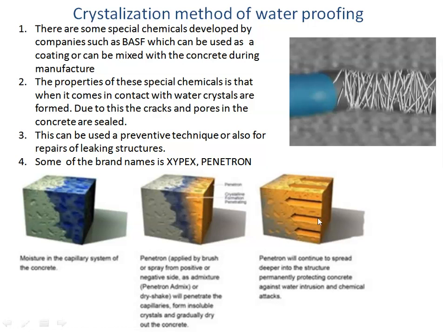And as the water penetrates more and more inside, more crystals get formed and this entire portion gets sealed. So the pores and cracks get sealed and no water can penetrate through this. So this is a modern method of waterproofing, which is called the crystalline method or crystallization method.